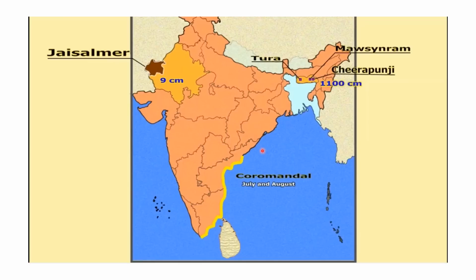Now again, when this is happening, rainfall is happening over the northern part of the country. It is happening in the western part of the country also, but the Coromandel coast, which you have marked in the map, at this time in the summer time does not receive rainfall. That is July and August. It does not receive any rainfall. It receives rainfall but in the winter season.